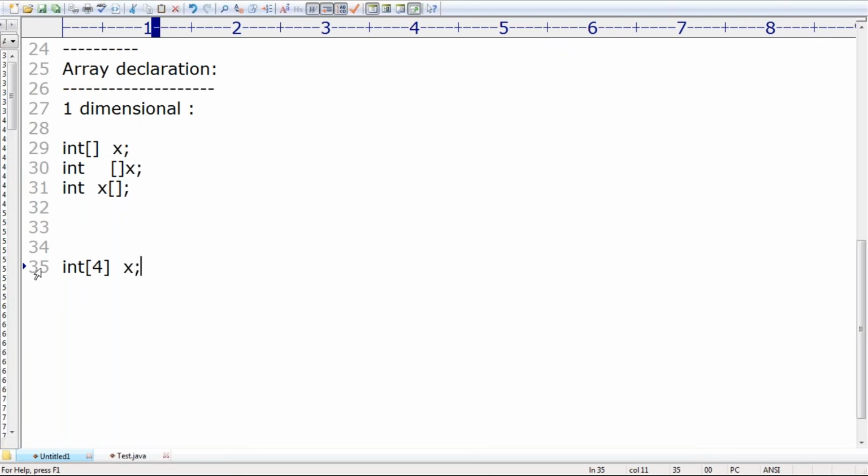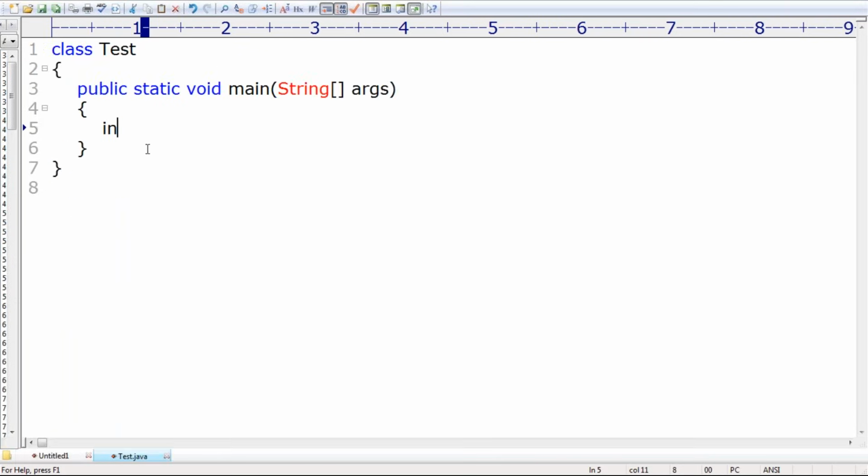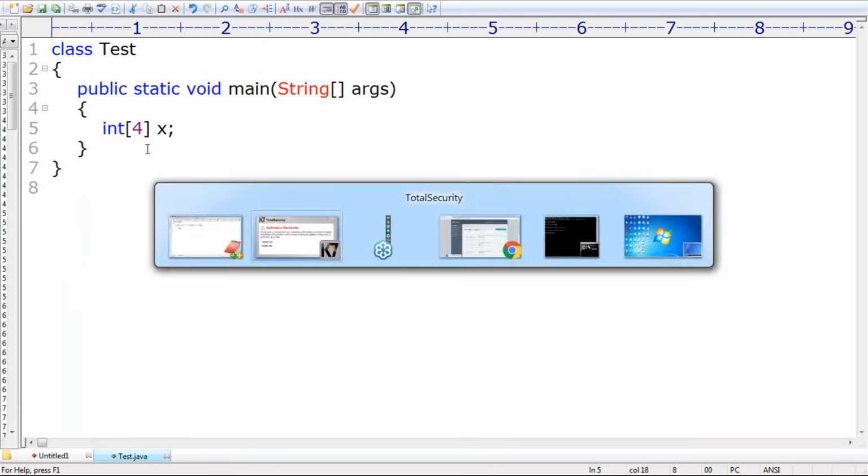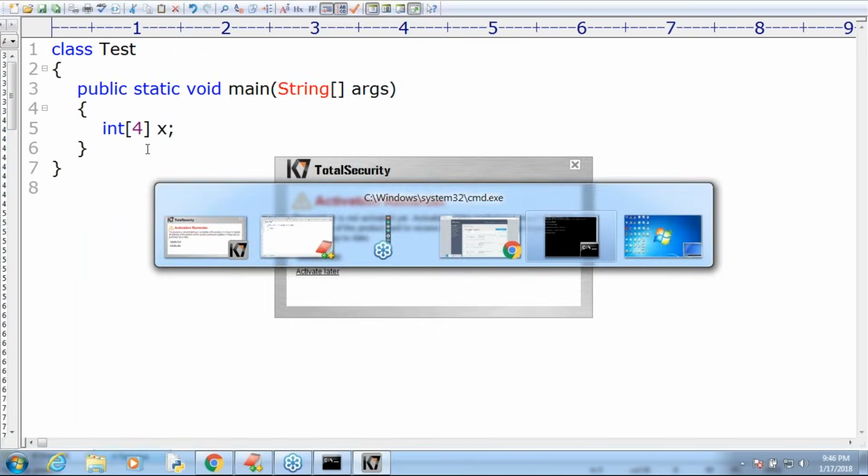If I take int[4] x like this, the compiler will give an error. Because at the time of declaration, we are not allowed to specify the size. By mistake, if you try to specify the size, we will immediately get a compile time error by default. Take very special care. This is a very important point here.